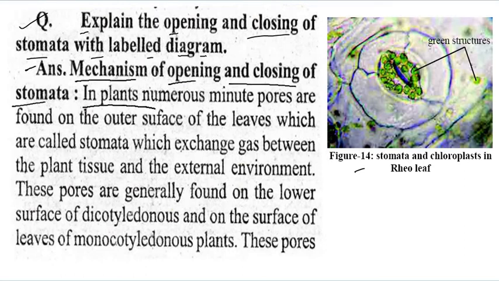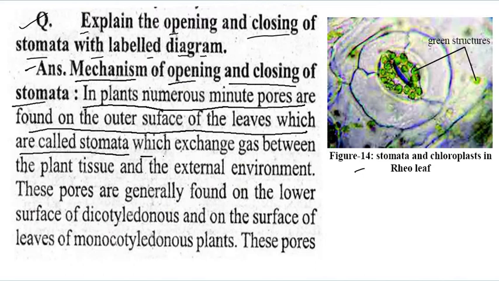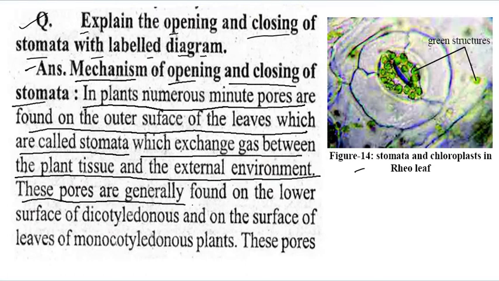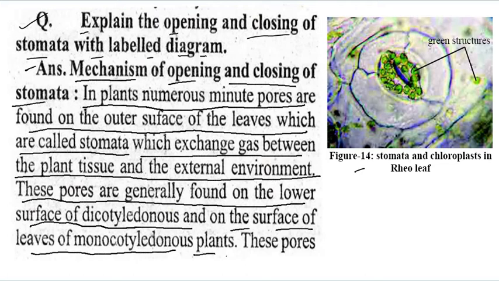In plants, numerous minute pores are found on the outer surface of the leaves, which are called stomata, which exchange gas between the plant tissue and the external environment. These pores are generally found on the lower surface of the leaf in dicotyledonous plants and on both surfaces of the leaf in monocotyledonous plants.